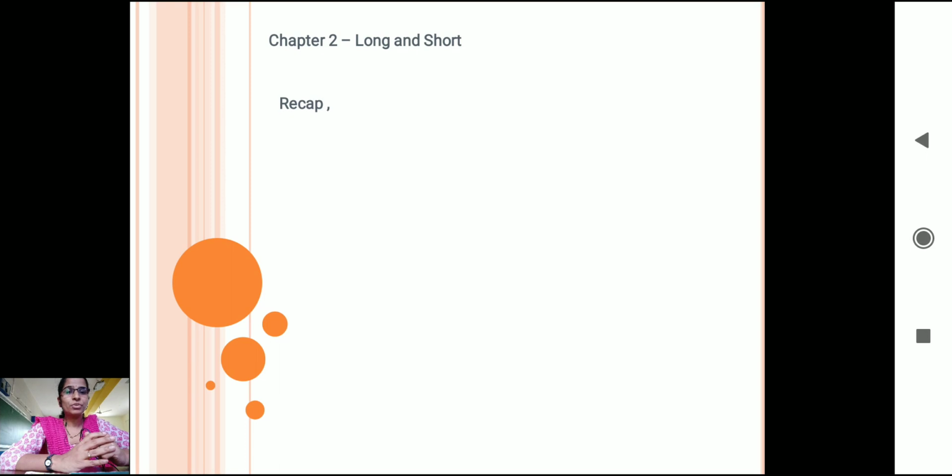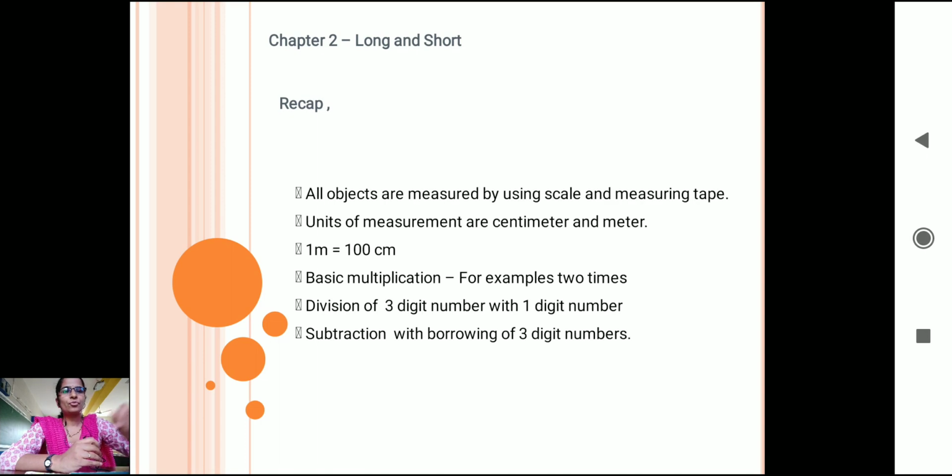So, in the previous session, we started with the new chapter. Yes, that is long and short. Let's recap what activities and concepts we learned in the previous session. We learned that all objects are measured by using a scale and measuring tape.